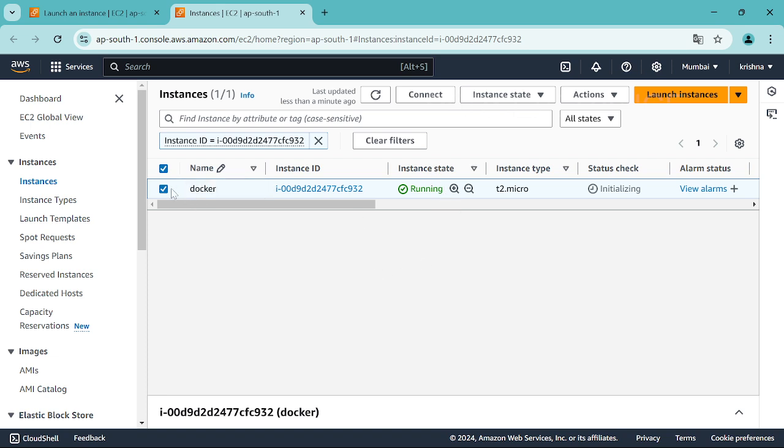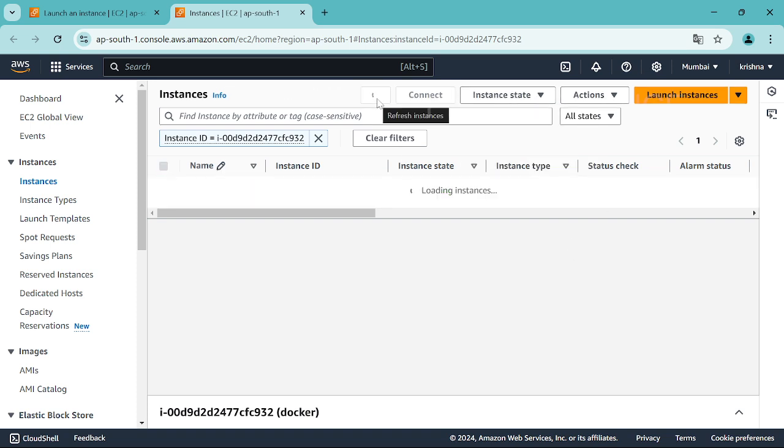So if you want to stop it, just check in here, go to instance state, and you can click on stop. It is already running, right? So the start instance is disabled. You can reboot, nothing but restarting, right? Hibernate is disabled for now. You know the reason, right? It is not even started, right? And terminate. Terminate is nothing but permanent deletion.